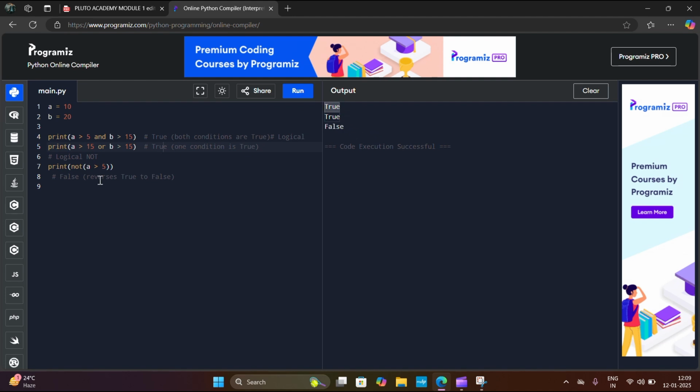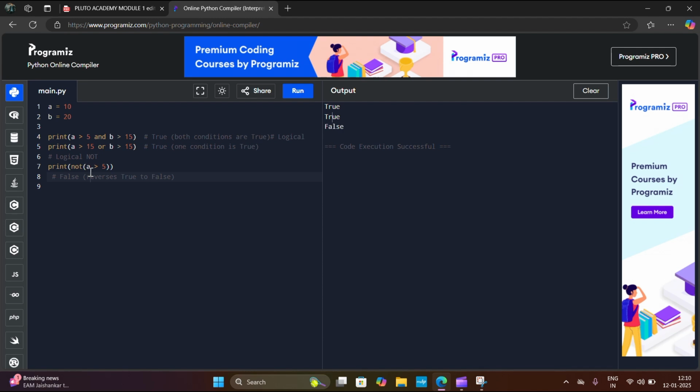See, the first one is true because we print a greater than 5 and b greater than 15. Both conditions are true and we are using the AND operator. In AND, if both conditions are true, it will return true. And then the second one, a is greater than 15 or b is greater than 15. In these two conditions, one condition is true, b is greater than 15 because b equals 20. The or operator returns true if one of the conditions is true. So the output is true.